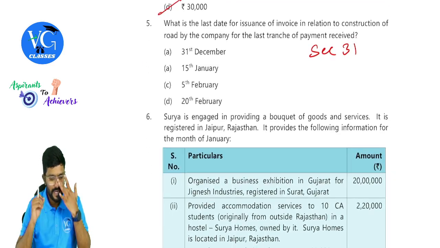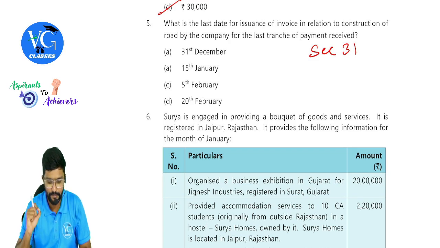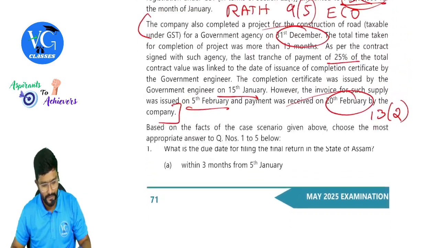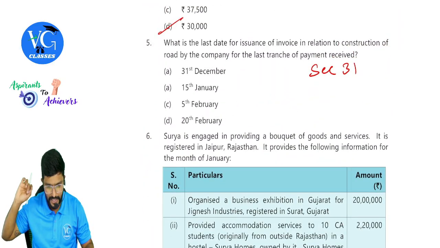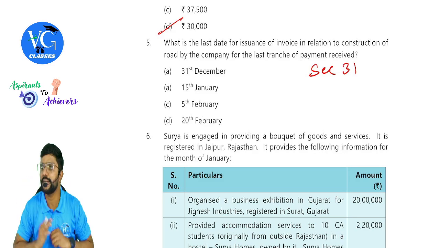Next, what is the last date for issuance of invoice in relation to construction of road by the company for the last tranche of payment received? Guys, we discussed about this. In detail, I explained it. Okay, what they're asking? Last date to issue invoice. Okay, not the time of supply. They're asking last date to issue invoice.